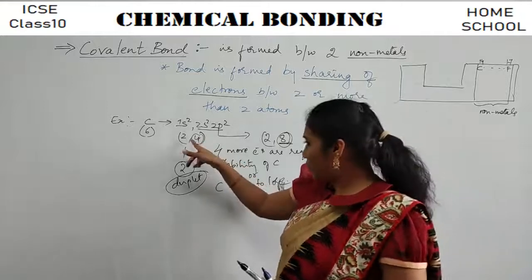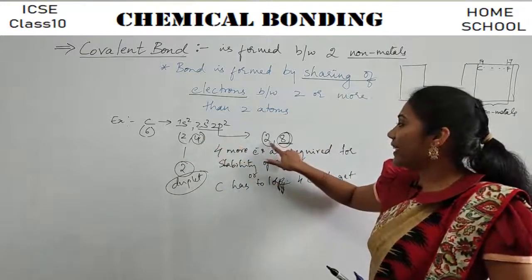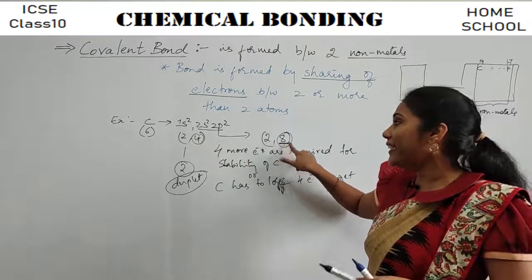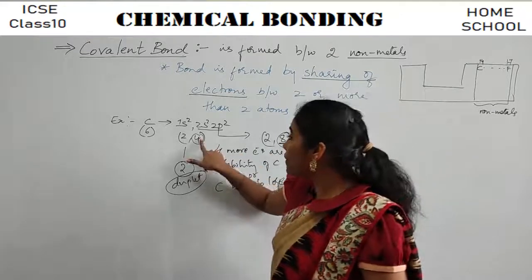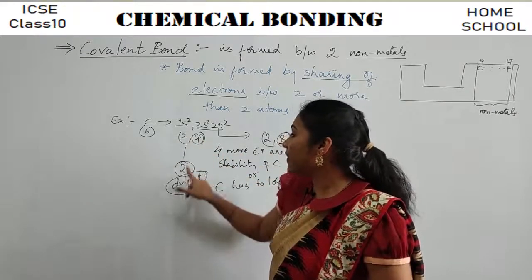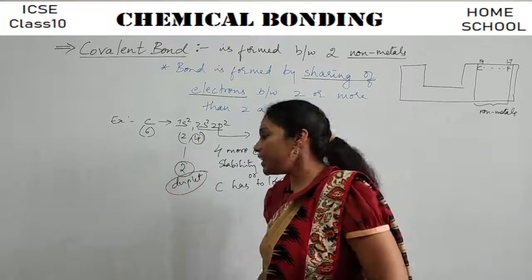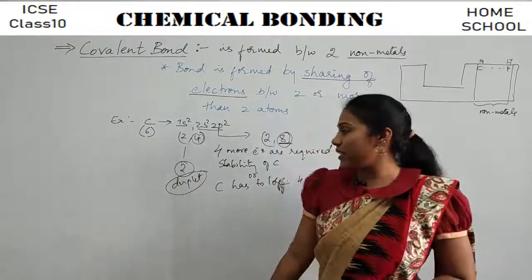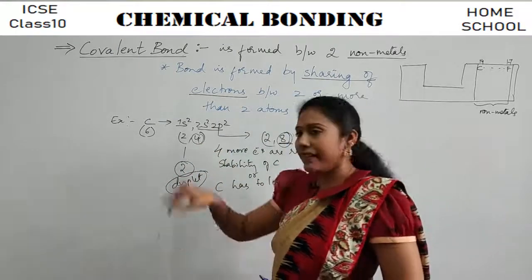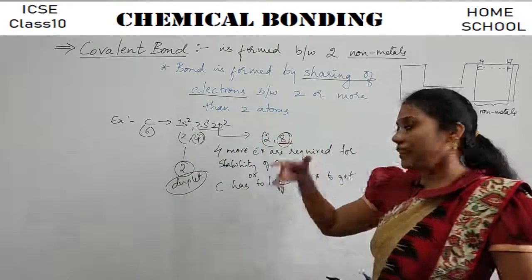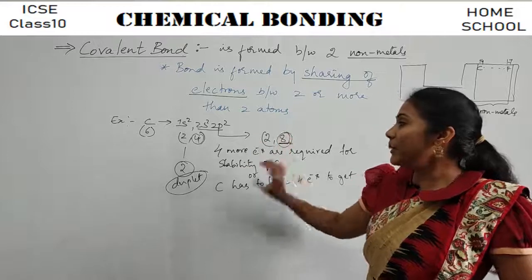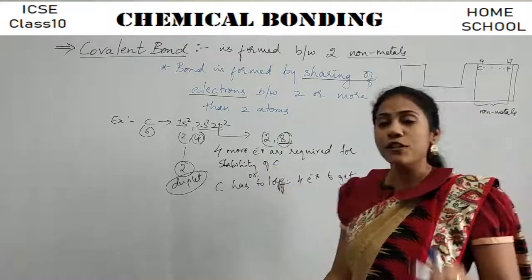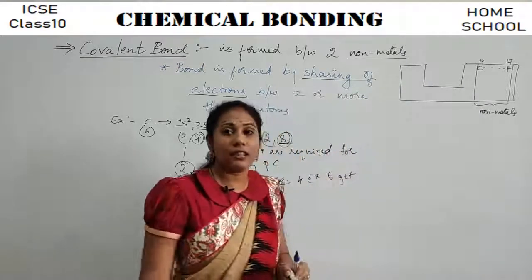If it gains 4 electrons, it will get electronic configuration 2, 8, meaning octet configuration. If it loses 4 electrons, it will have an electronic configuration 2, that is duplet configuration. If it has duplet, it is stable. If it has octet also, it is stable. Right? So here, carbon to become stable, either it has to lose 4 electrons or gain 4 electrons.